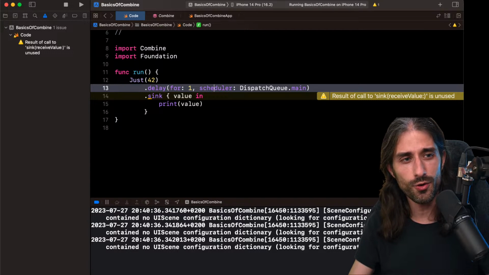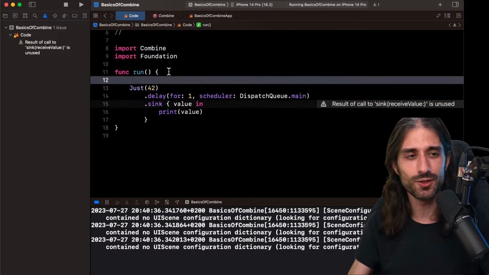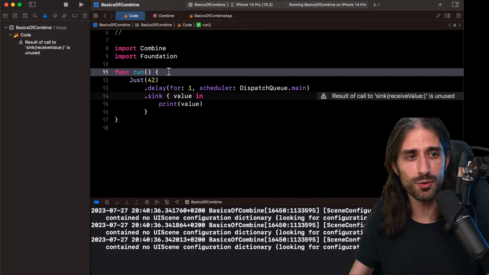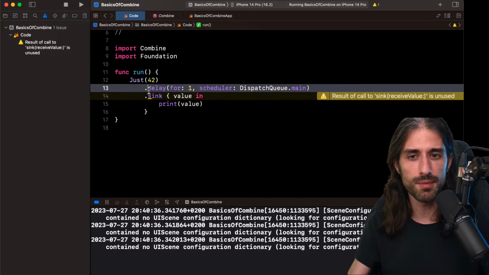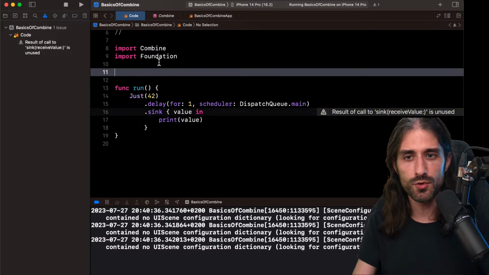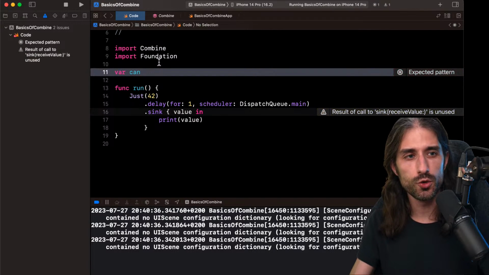So all that to say, how do we store the subscription? We need to store it, well, not inside the body of the function. We need to store it outside. We need to store it at a place where it will have a lifetime long enough for the subscription to be able to be executed. So here I'm going to store it as a global variable of my app. In a real app, please don't do this. You would be storing it, for instance, on your view model.